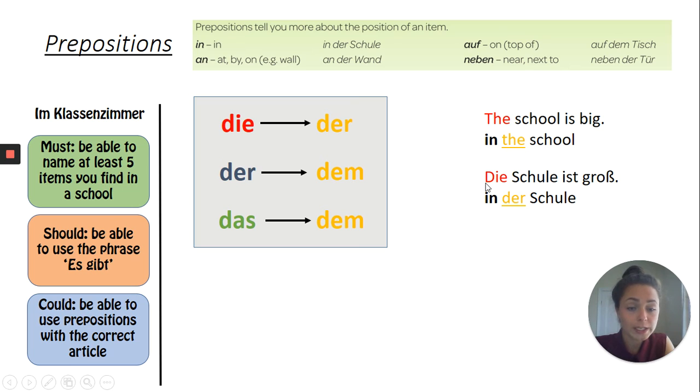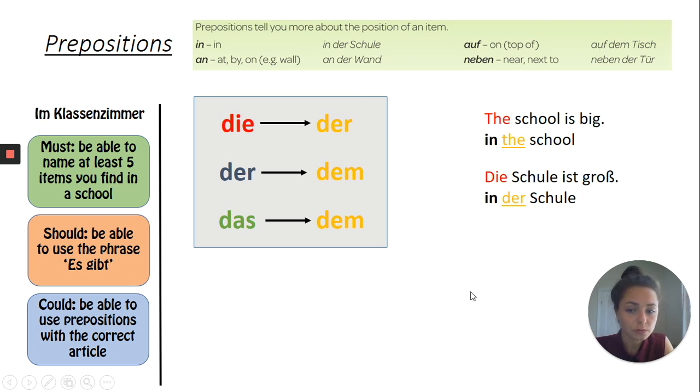So normally, die Schule, we have learned that. Die Schule is feminine, so this is the article. Die Schule ist groß. No preposition here. It stays the same. However, if you want to say in the school, this here is a preposition in bold, then die has to change. It changes, as we can see in that table here, from die to der. So in this case here, it has to change to der, in der Schule. Okay? If you have a masculine or a neuter word, the noun, they both change into dem.